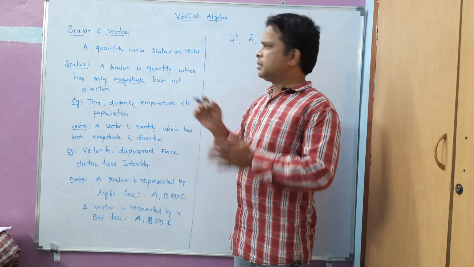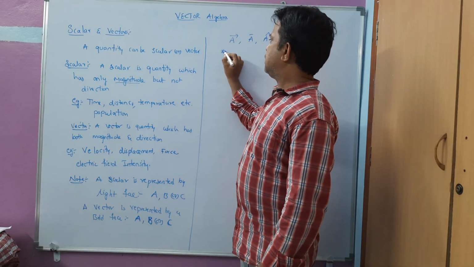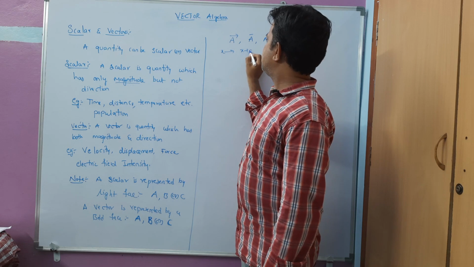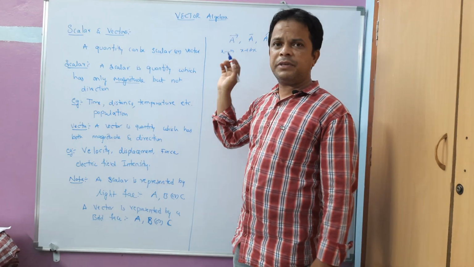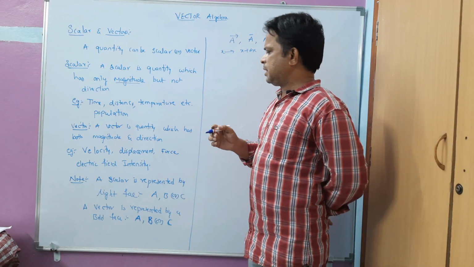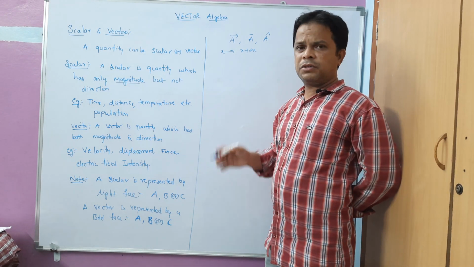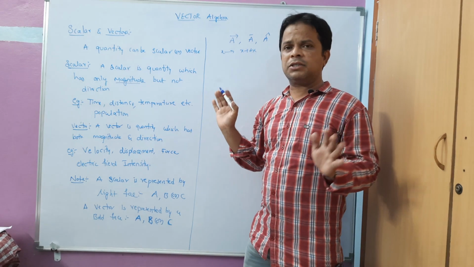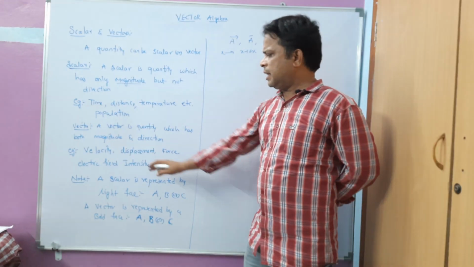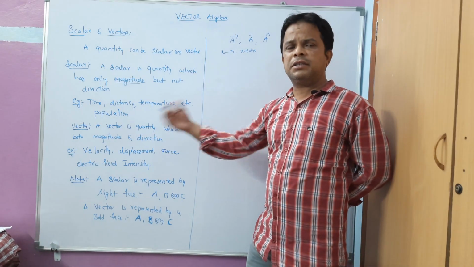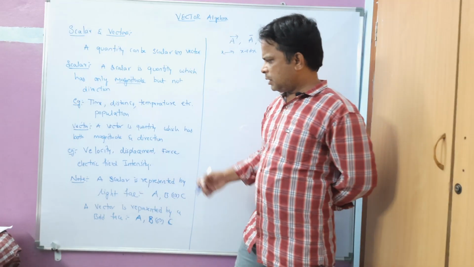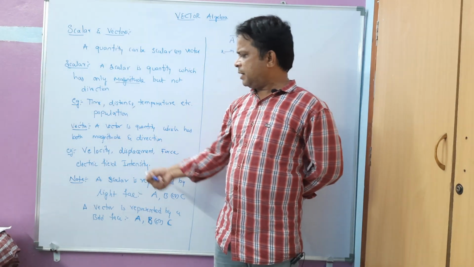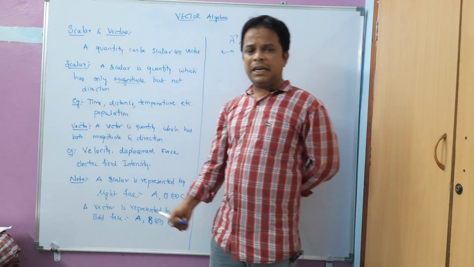Suppose we have displacement in the x direction, that is x plus dx, or y plus dy. So that is represented as displacement. Also force, applying some force in this direction and in some other directions, that is also a vector. And electric field intensity we are going to come across in a couple of videos, in electrostatics, where you can better understand it.